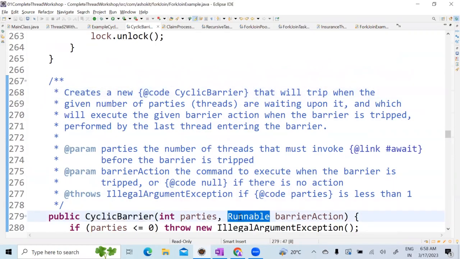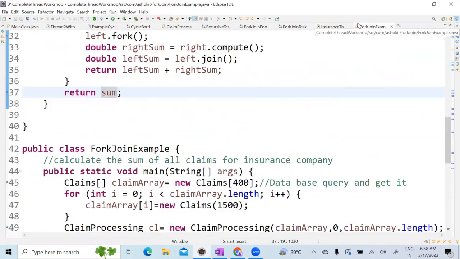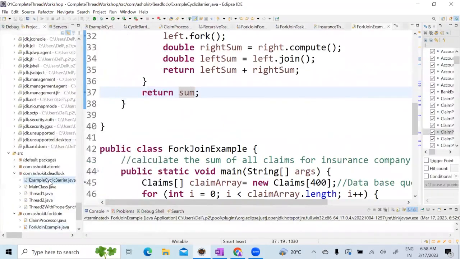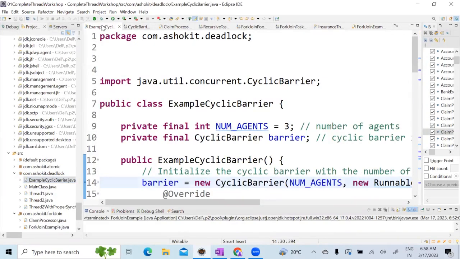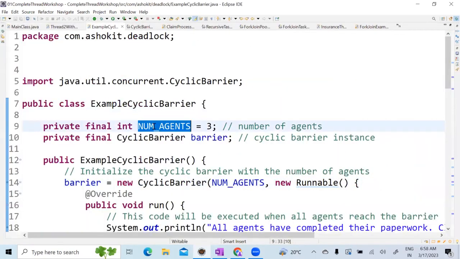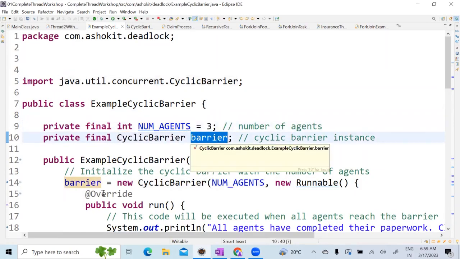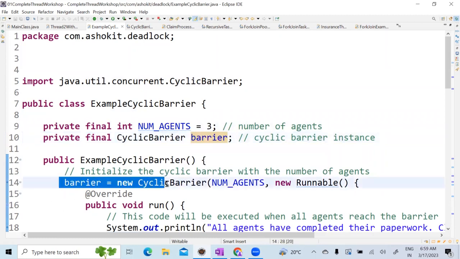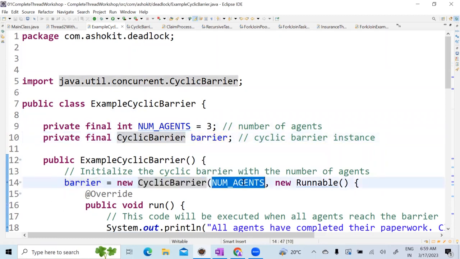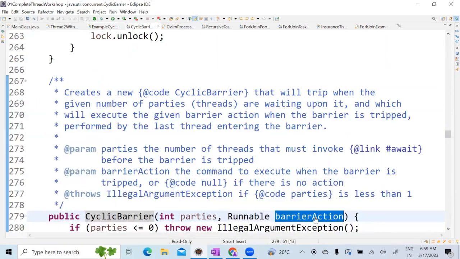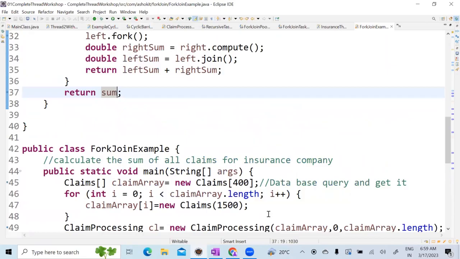Now let me show you. Here I have taken the number of agents as 3. Now I am creating a CyclicBarrier object. Since it is a class, can I create an object like this? Yes. I am passing the number of agents, 3, and then the CyclicBarrier takes a Runnable action, correct? Runnable means I can pass an anonymous inner class.